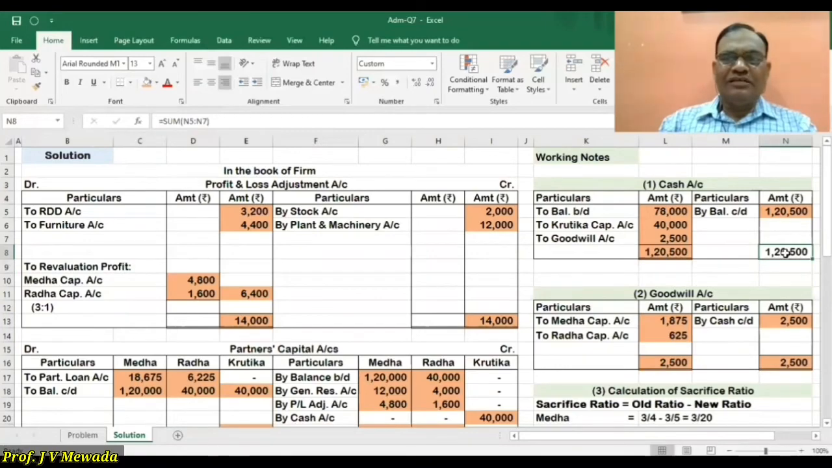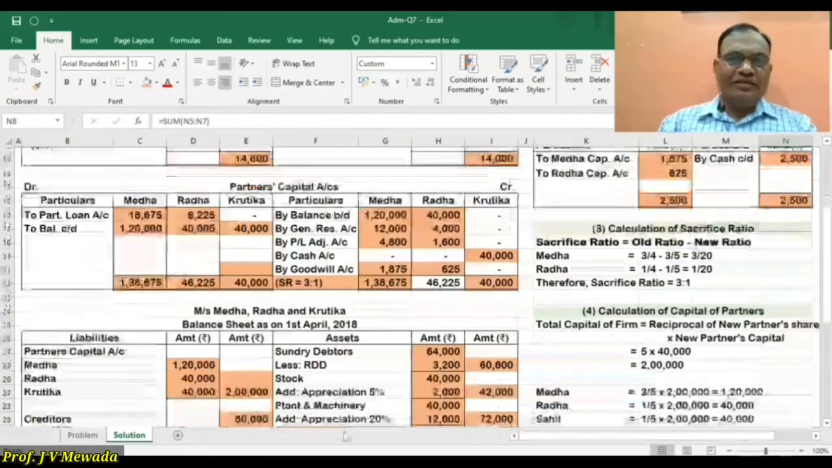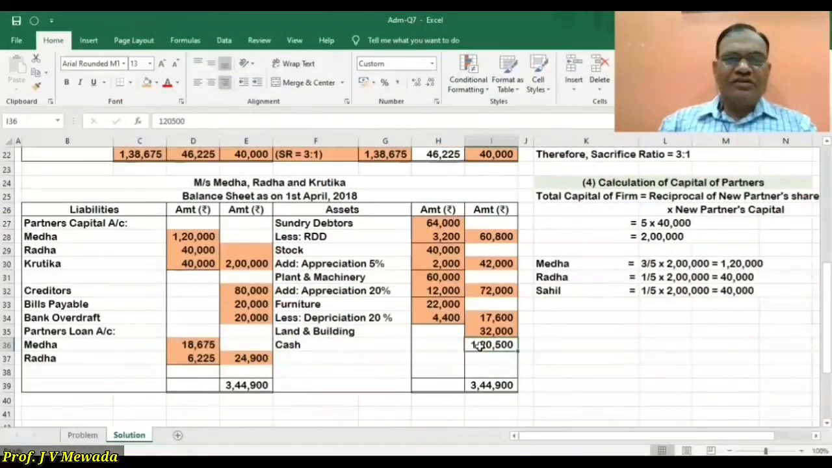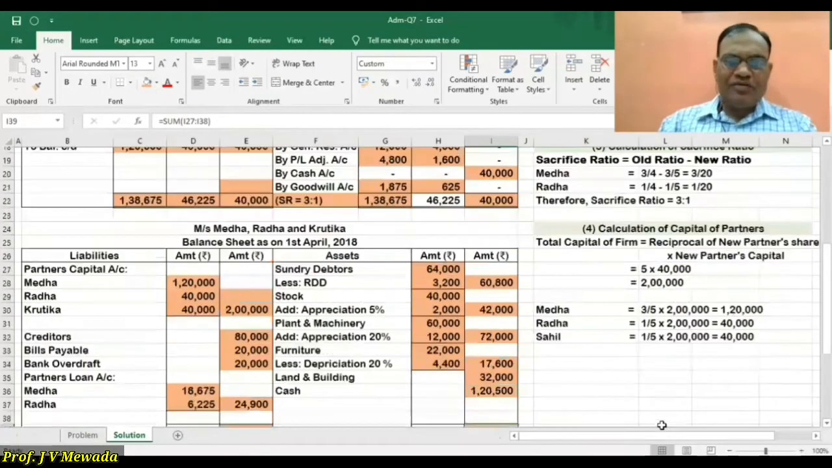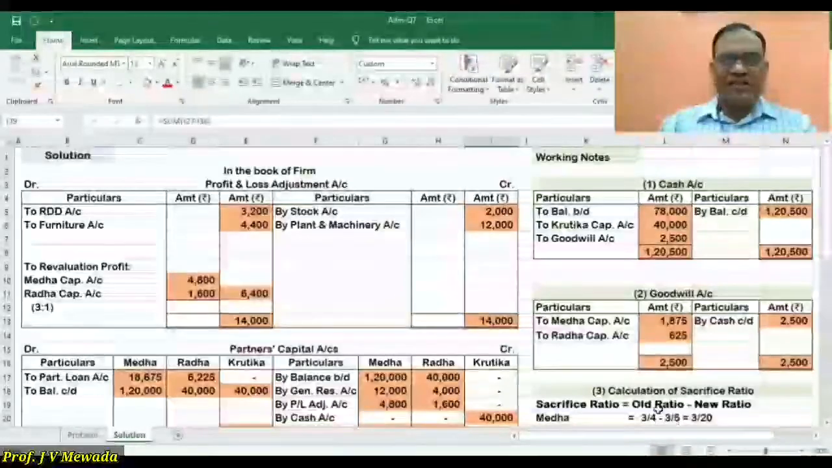and the totals are 1,20,500. So here cash is 1,20,500. So the balance sheet total is 3,44,900. Okay. So we have completed the sum.